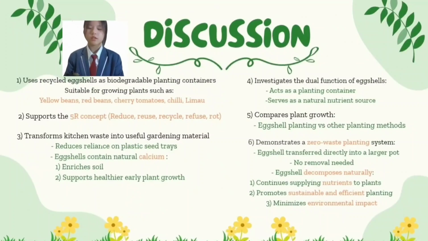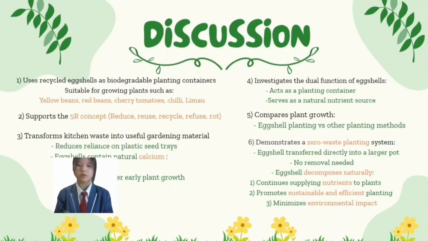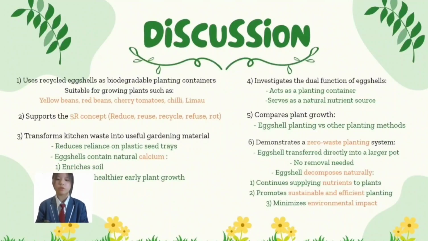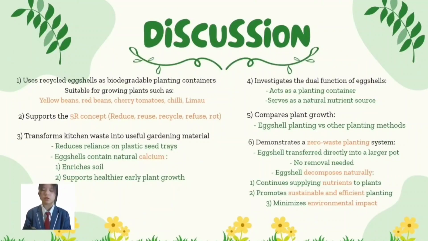So the discussion of this project is, firstly, the use of recycled eggshells as biodegradable planting containers, which is suitable for growing plants such as green beans, yellow beans, cherry tomatoes, chili, and limau. Secondly, it also includes the 5R concept, which is refuse, reduce, reuse, recycle, and rot. Thirdly, it transforms kitchen waste into useful gardening materials, reducing the use of plastic seed trays, with eggshells containing natural calcium, which enriches the soil and supports healthier early plant growth.